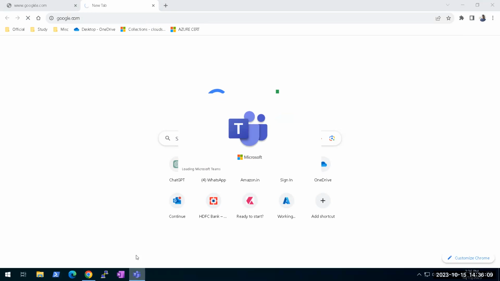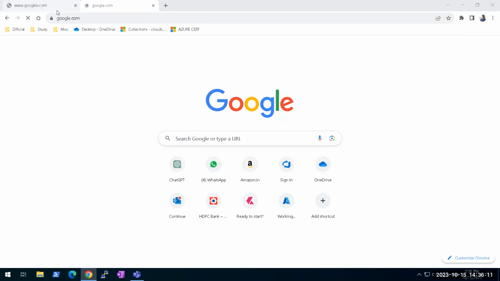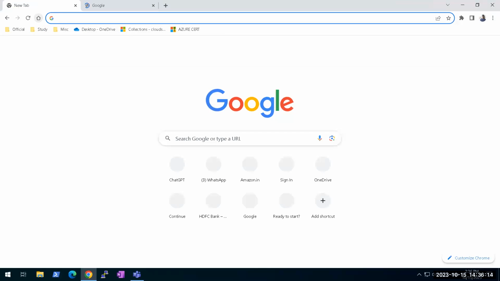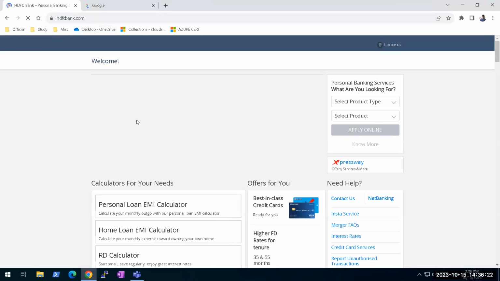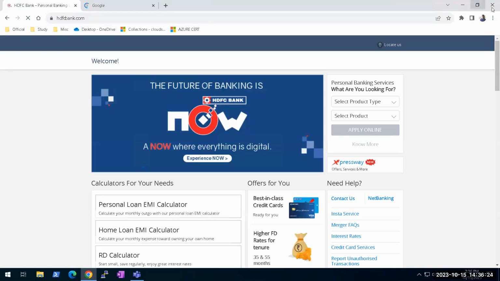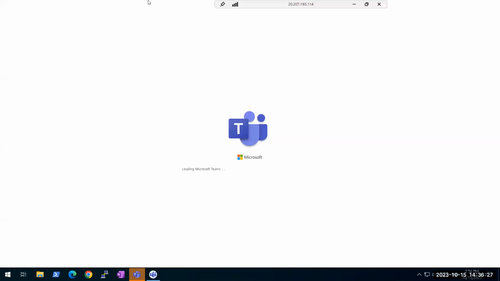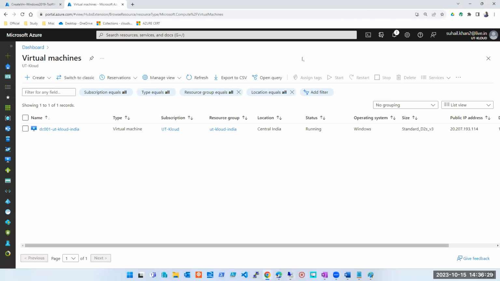But what is the reason? Is it the reason because we checked those boxes? No, that is not the reason. Look at this. Google is working, right? If I open some website, it is opening, though it's slow, and that could be a different thing. It is opening, which means internet is accessible on this machine. So how is it accessible? Why is it accessible? Let's have a look.